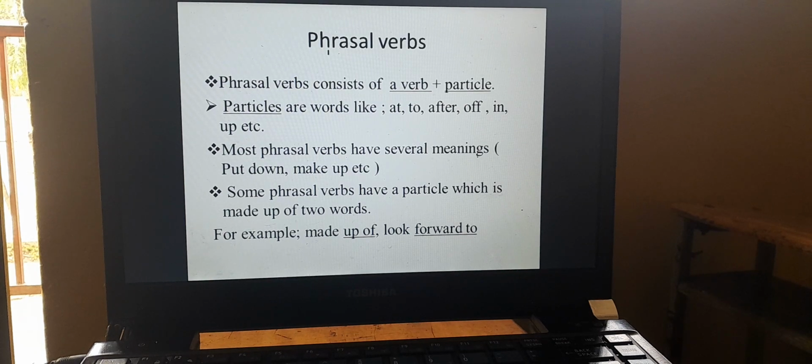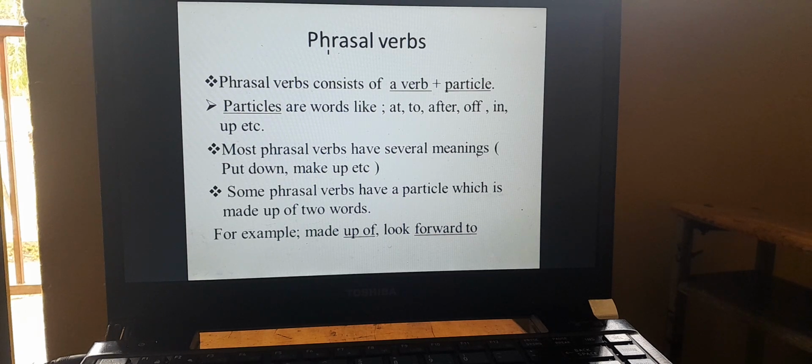Now we are going to learn about phrasal verbs. These phrasal verbs are very important because they are good to express ideas, and we should learn them since they are very important and they are not direct.